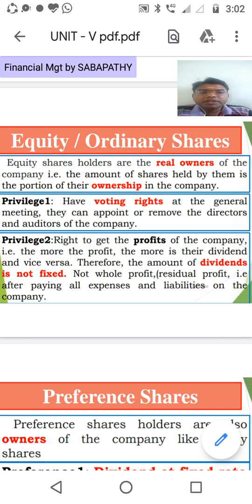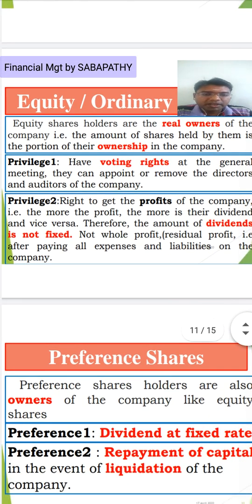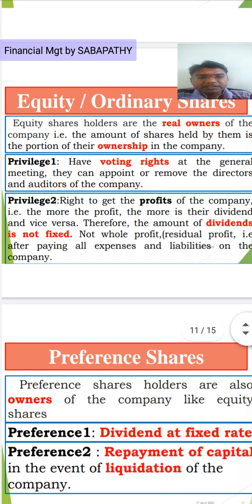So equity shareholders enjoy two privileges. One we already discussed, that means having voting rights at general body meetings. With the help of the voting rights, they can appoint the company's directors and the company's auditors through voting.